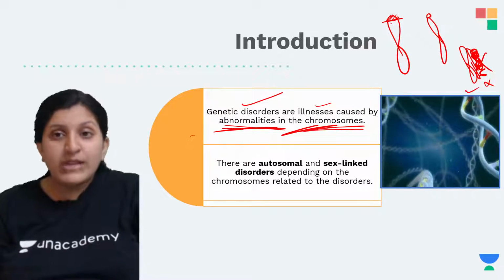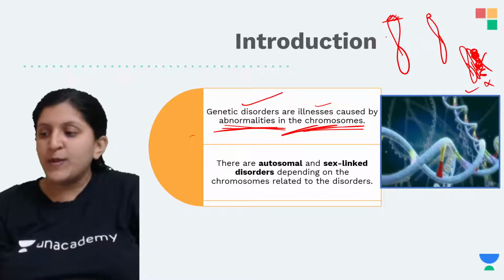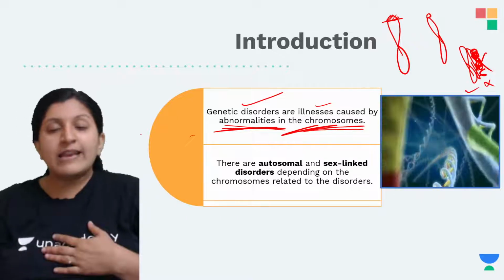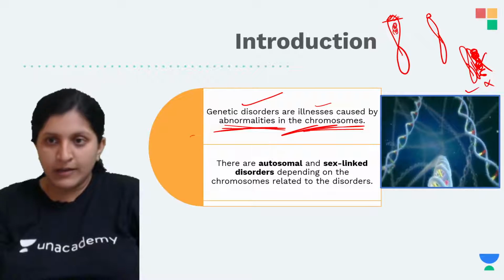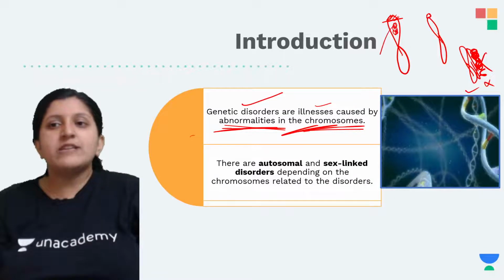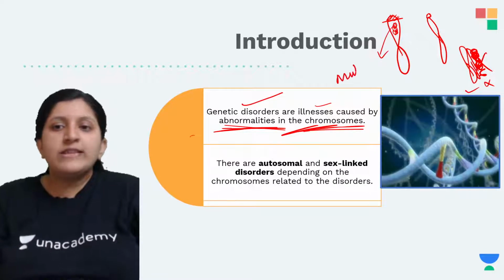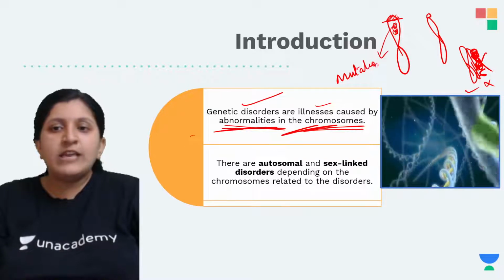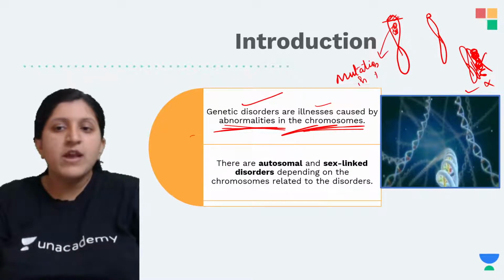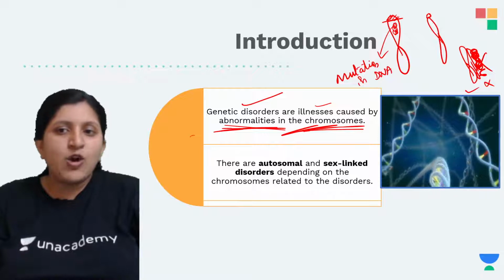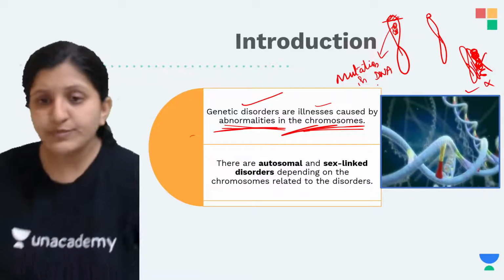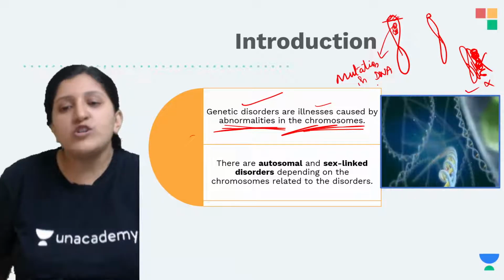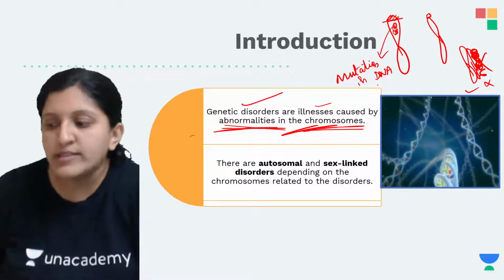It can be only a chromosomal abnormality, or there can be a genetic one, where the DNA contained in the chromosome has a certain mutation. That mutation in DNA can also cause a genetic disorder. There are autosomal and sex-linked disorders.